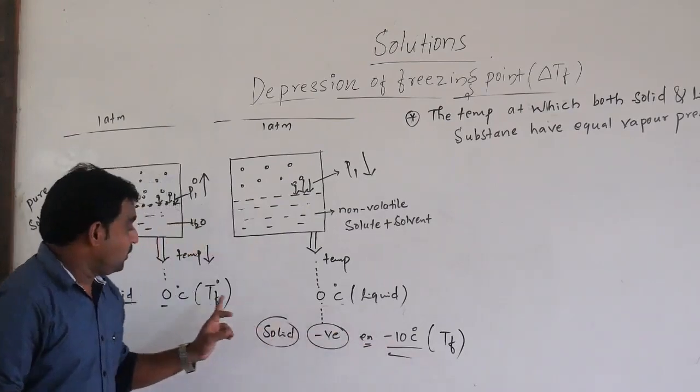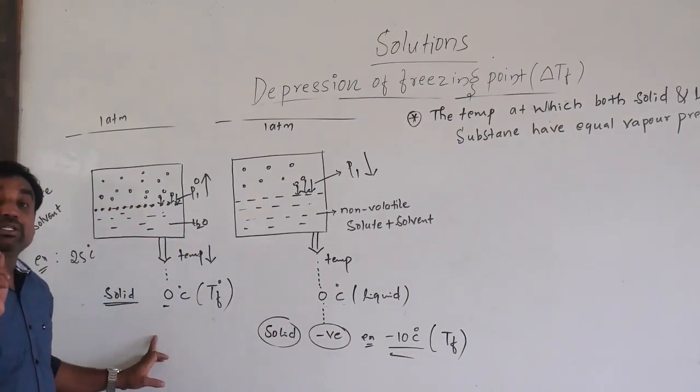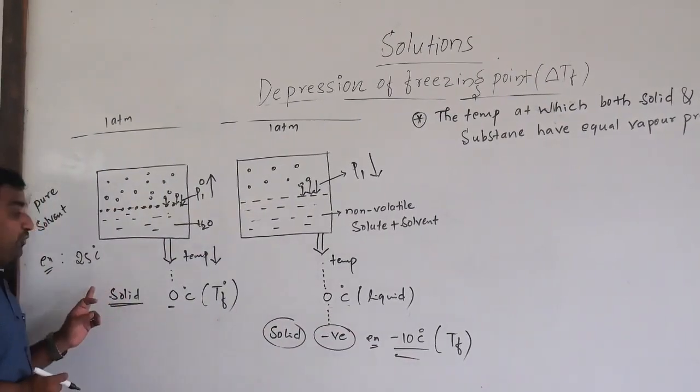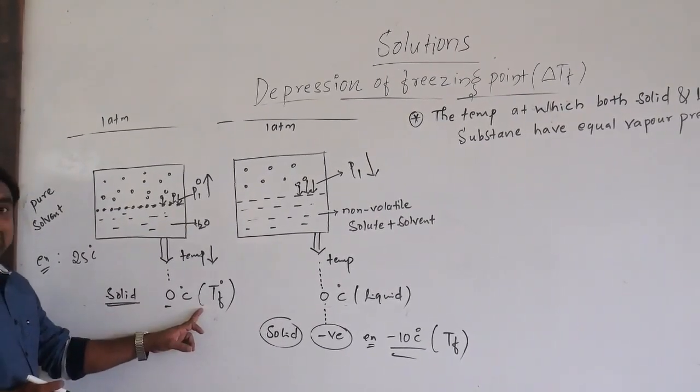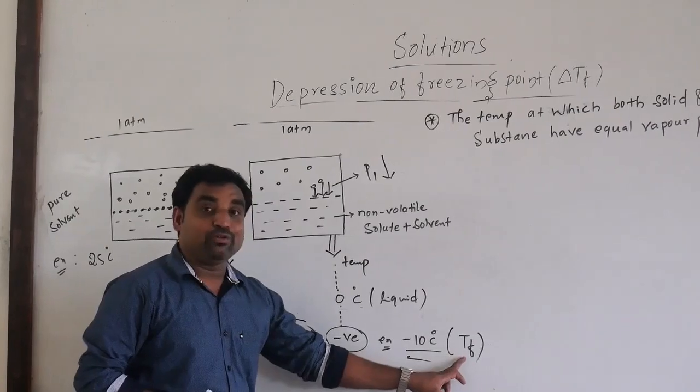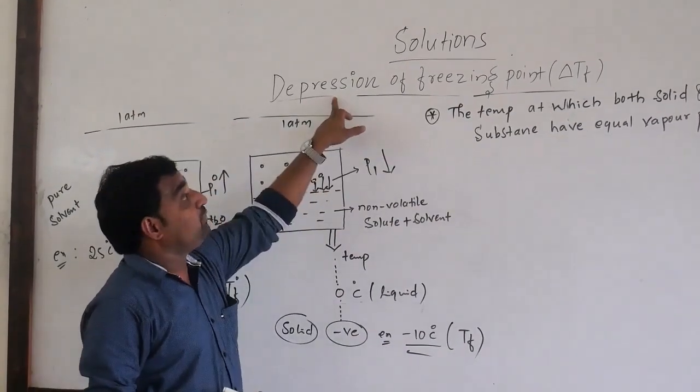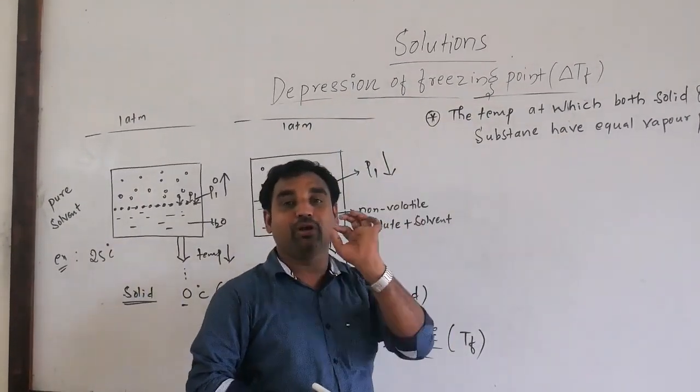The difference between these two gives the depression in freezing point of the solution. So the difference between the freezing point of a pure solvent and the freezing point of a solution is known as depression of freezing point. Hope you all understand.